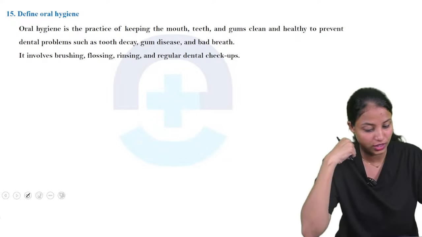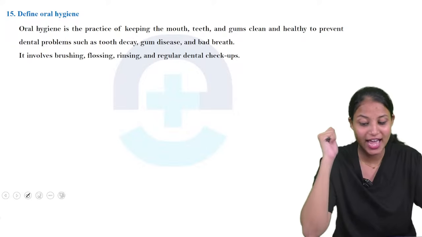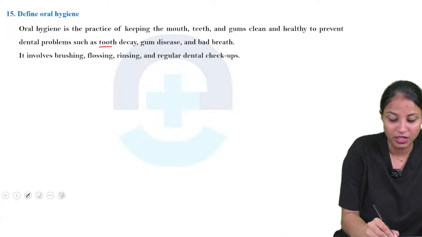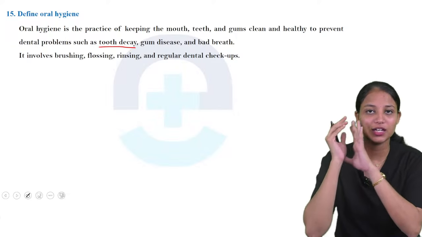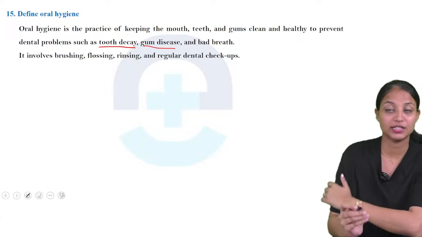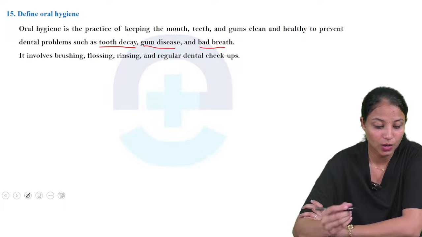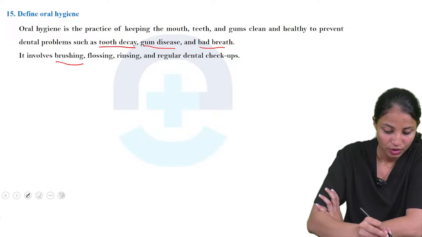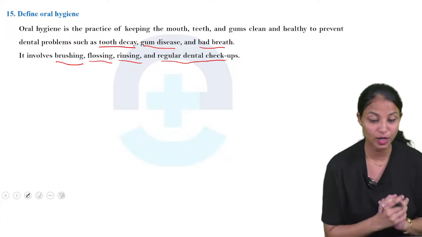So here is the definition of oral hygiene. Oral hygiene is the practice of keeping the mouth, teeth and gums clean and healthy to prevent dental problems such as tooth decay. If the person has tooth decay, what can we use? Daily brushing we can avoid tooth decay. Then gum disease, or bad breath. Bad breath means bad odor. Okay, so how we will continue this oral hygiene is by brushing, flossing, rinsing and regular dental checkups. Like that we can maintain our oral hygiene.